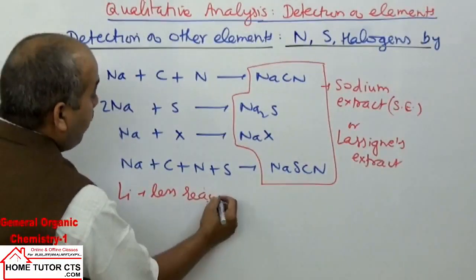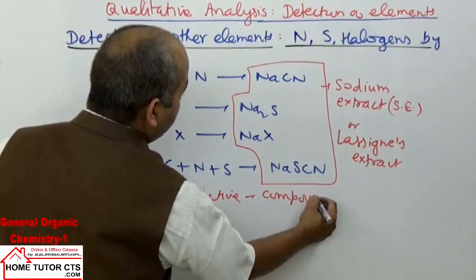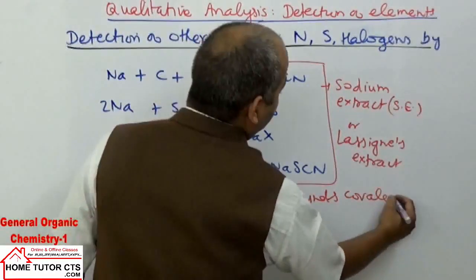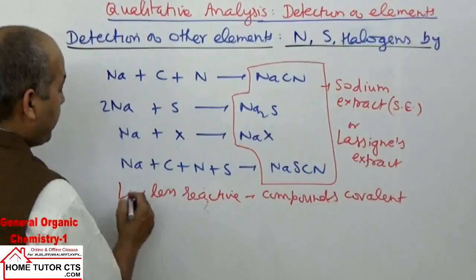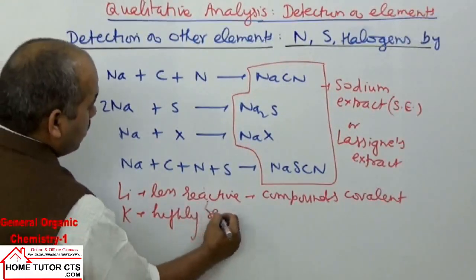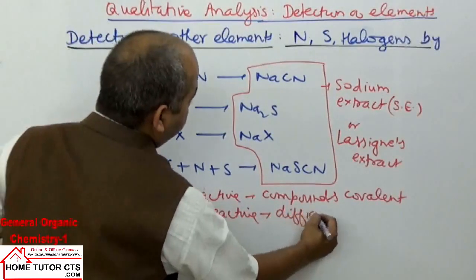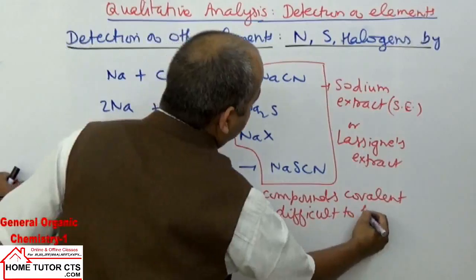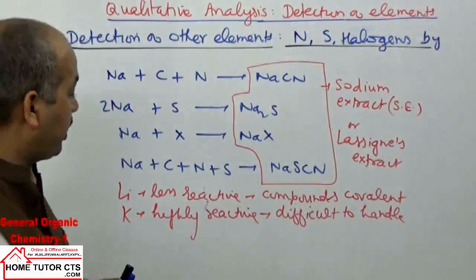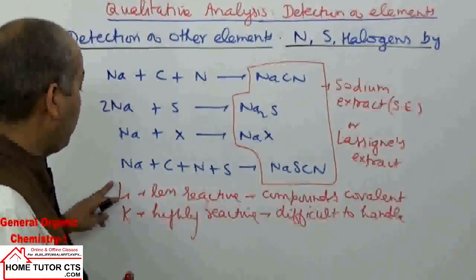Moreover, its compounds are mostly covalent, having more covalent character, whereas potassium is highly reactive and difficult to handle. For this reason, we don't take lithium or potassium here.